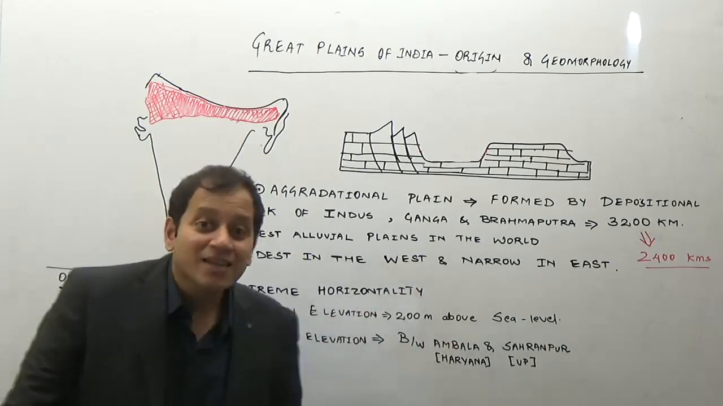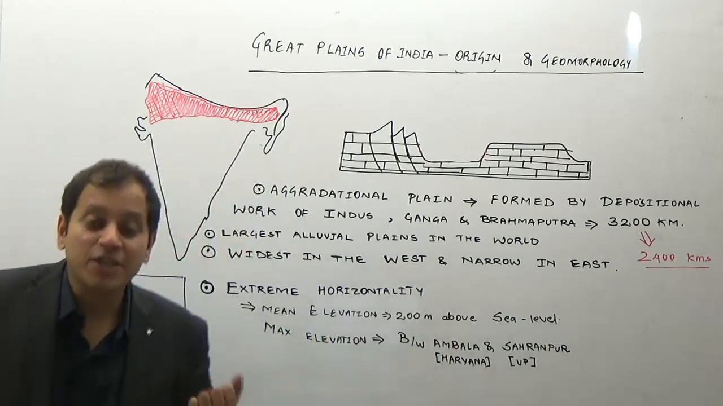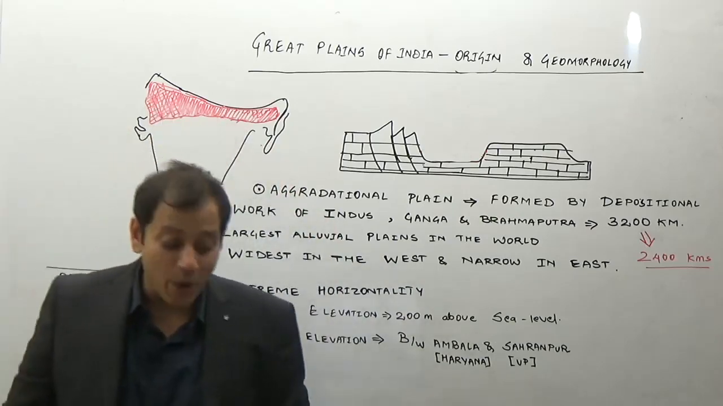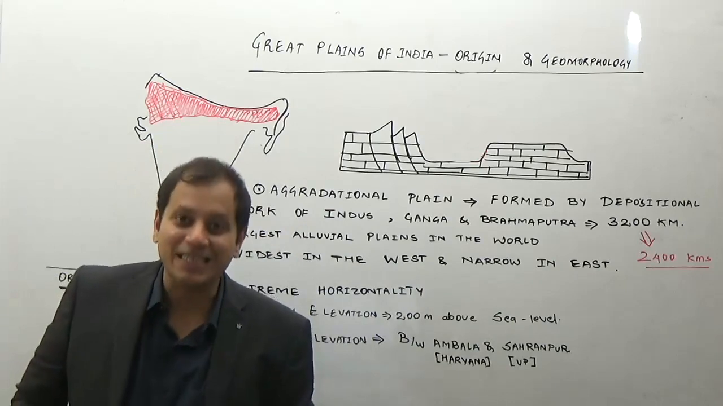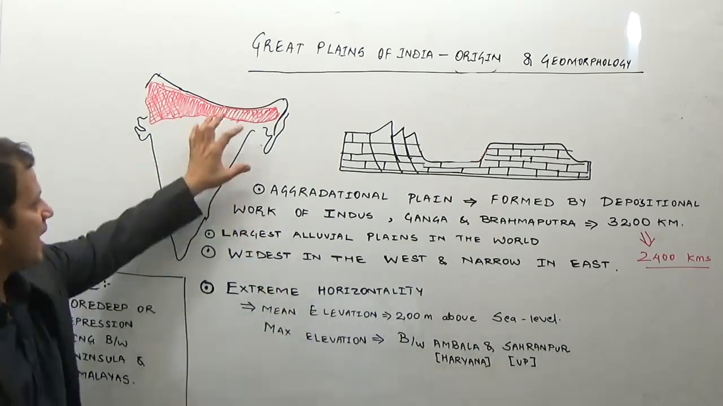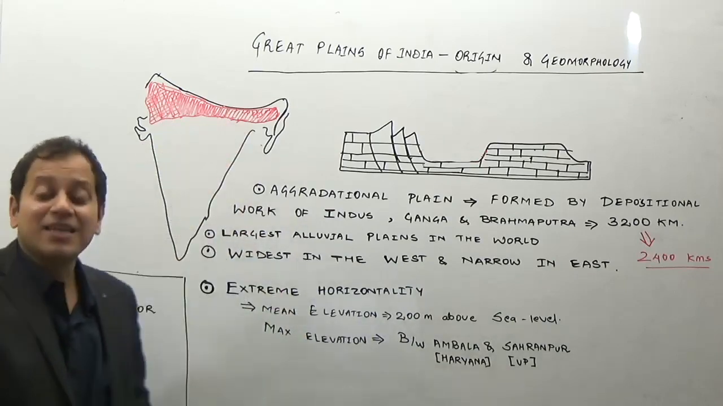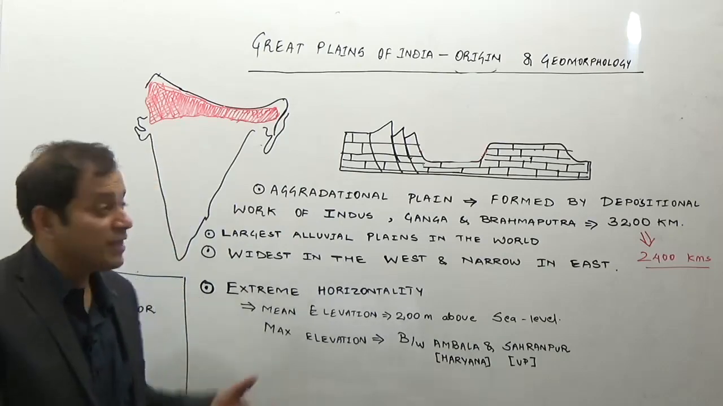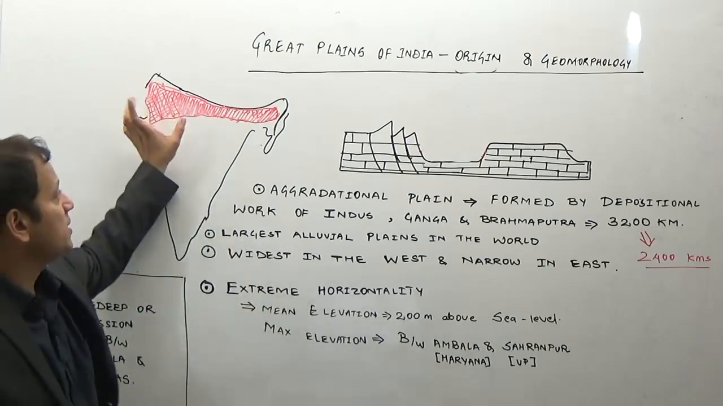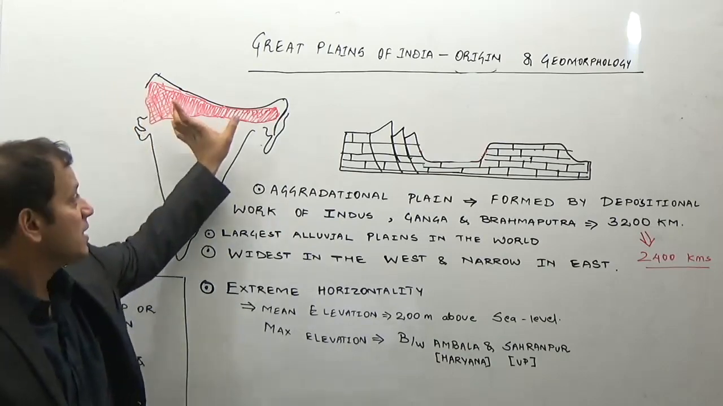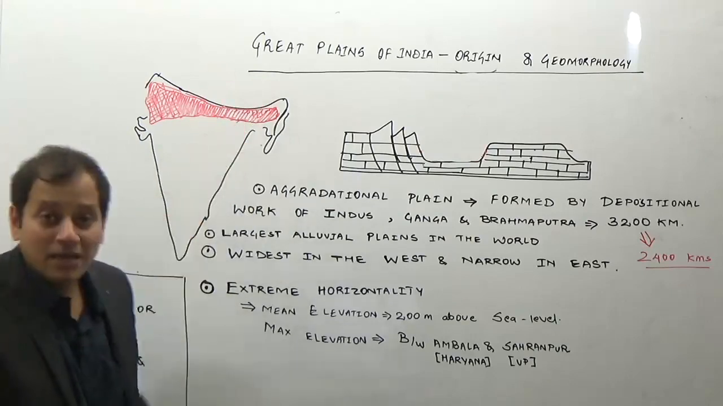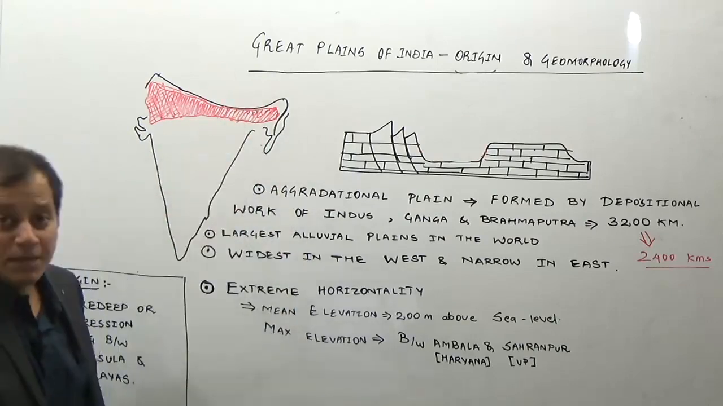You can see which is the maximum populated state of India: Uttar Pradesh. It lies in the Great Plains of India. Where is the maximum density of population in India? Bihar, Bengal. So it lies in the Great Plains of India. And these Great Plains are known by different names such as Punjab Plains, Haryana Plains, Ganga Plains, Bengal region, and the entire Bangladesh region, or the Assam Plains of India.